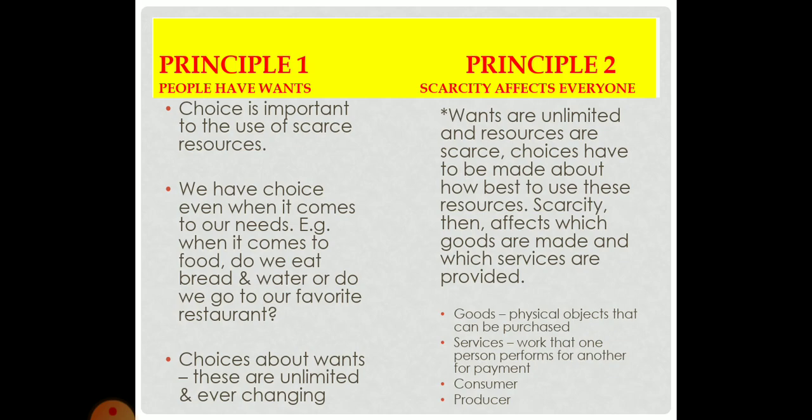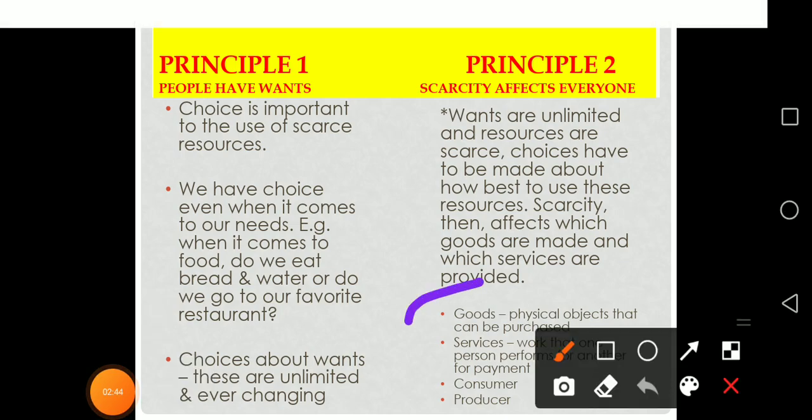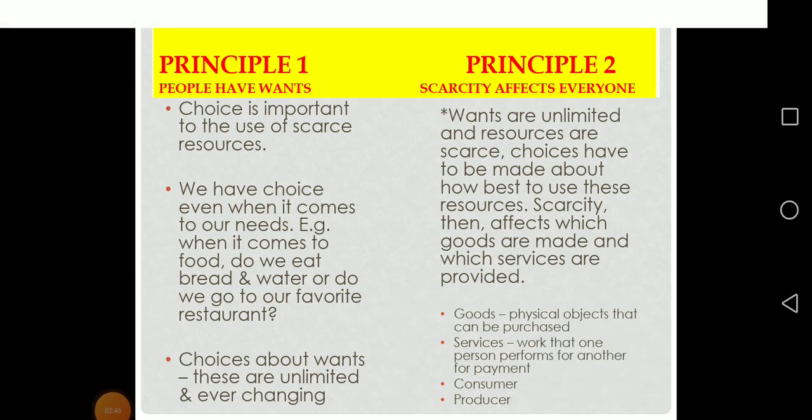So I have two new things here: goods and services. What about goods? Products, goods, physical objects that I can touch with my hand, that can be purchased, or can be bought. So I have to know the definition of goods and services, guys. This is very important. Goods, physical objects that can be purchased. Services, work that one person performs for another for payment, not as a volunteer.